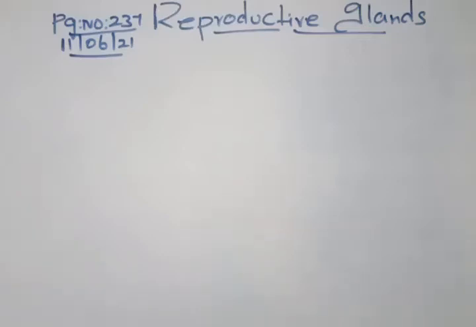Good morning, students. Today we will be completing this hormones chapter, and we will concentrate today on another gland called the reproductive gland. So we have the reproductive gland, thymus gland, and the second part of the neurohypophysis of the pituitary. And with that we will complete today. And tomorrow we will start with human reproduction.